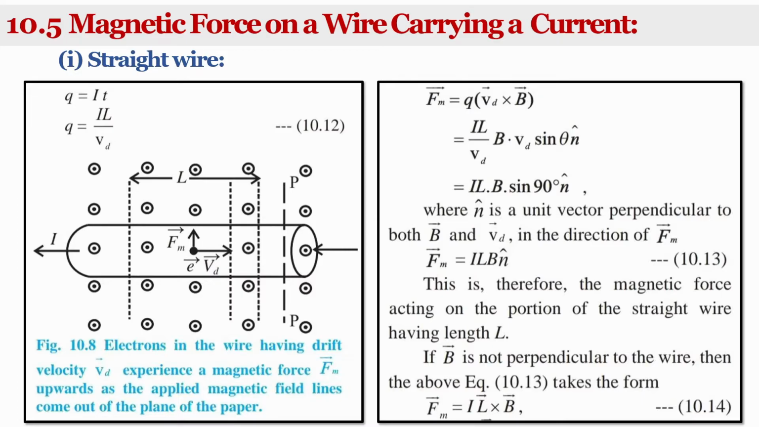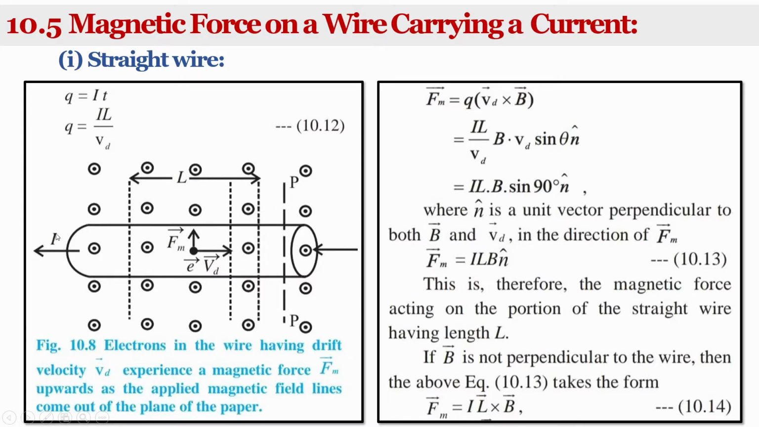At first we'll see the expression for the straight wire. Let us consider a straight wire. This is a straight wire having length capital L as shown in this figure, and an external magnetic field B is applied perpendicular to the wire. These dots show the magnetic field, which is coming out of the plane of the paper.